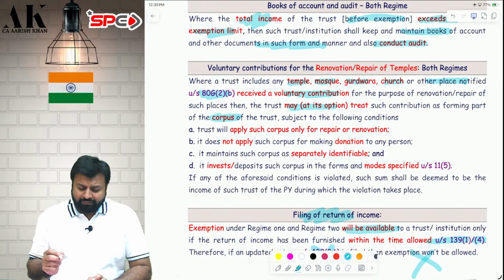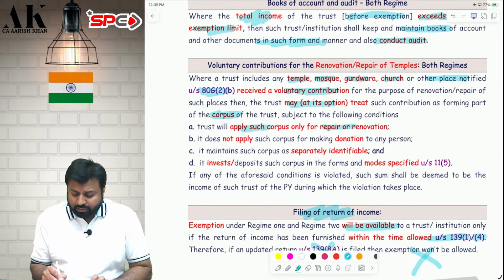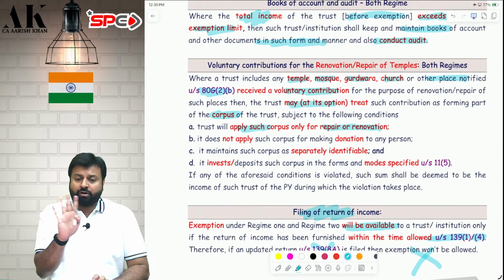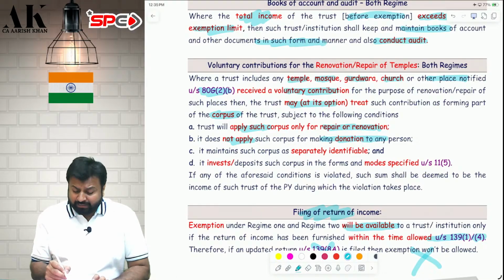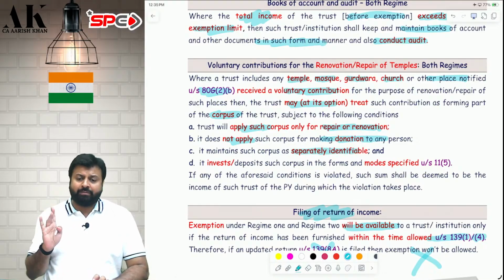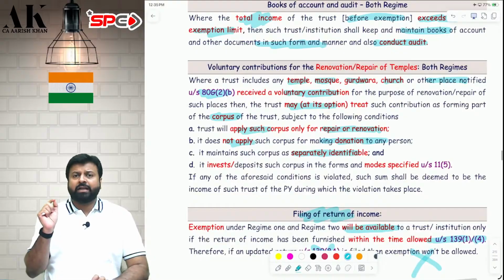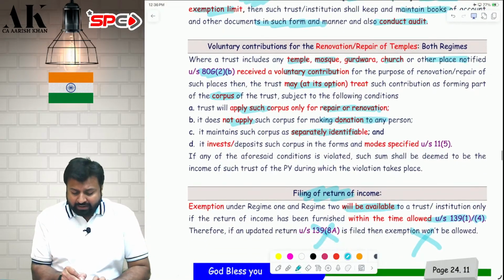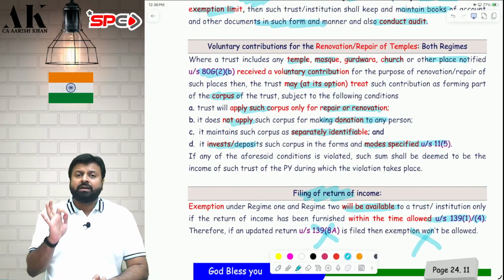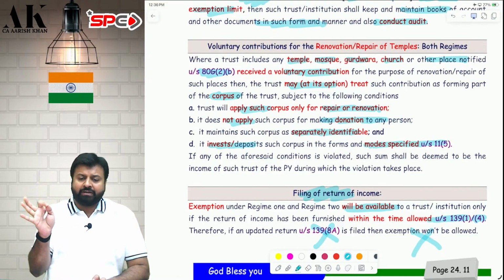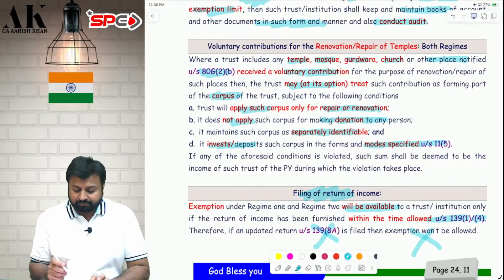But I have to fulfill the following 4 conditions. First, I will apply such corpus only for repair and renovation of the religious places, not for any other purpose. I will not give that as a donation to any other person. Plus, I will keep that separately identifiable. Then, I will invest that in the mode specified in 11(5). I hope it is clear to all of you.